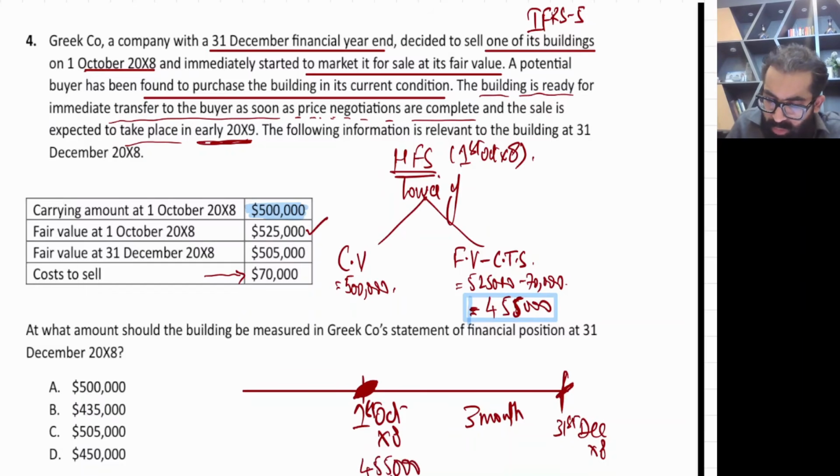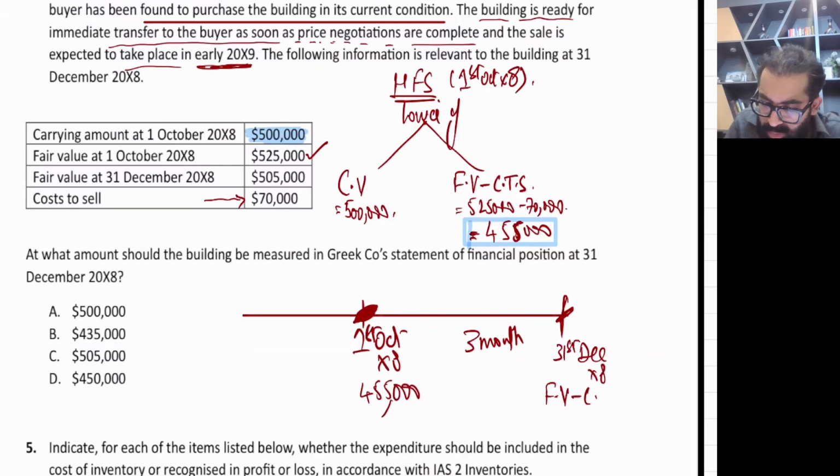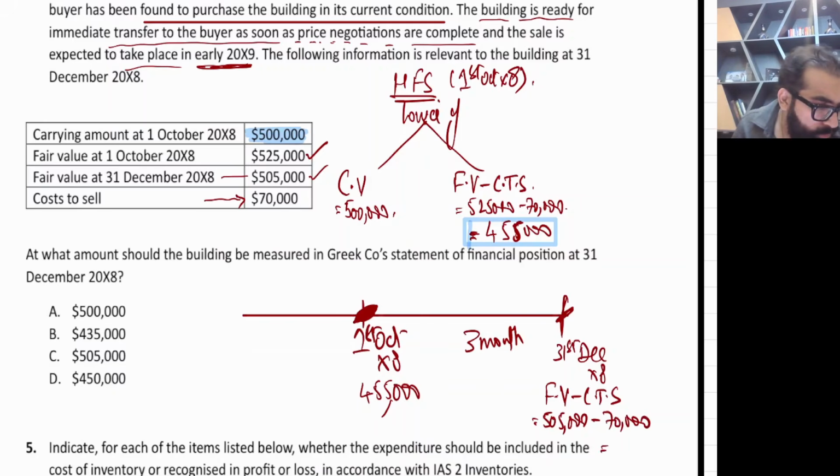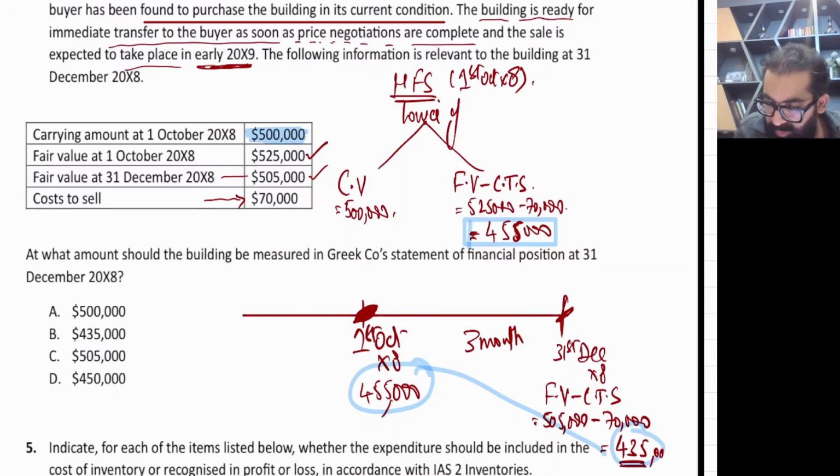Now check what is the fair value less cost to sell at year end. Now at the year end the fair value is 505 and cost to sell is 70. So 505 minus 70,000, I think, 435,000. Okay, so there will be a further reduction in the fair value less cost to sell. From 455 to 435,000, it's 20,000. Yes, there will be a further impairment, because why are we recording it at fair value less cost to sell?